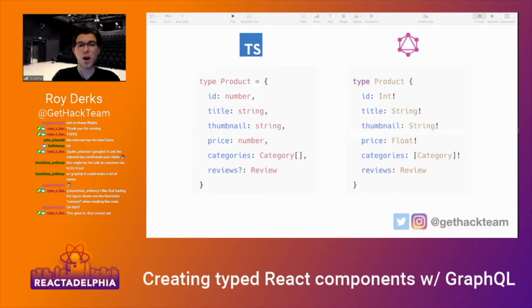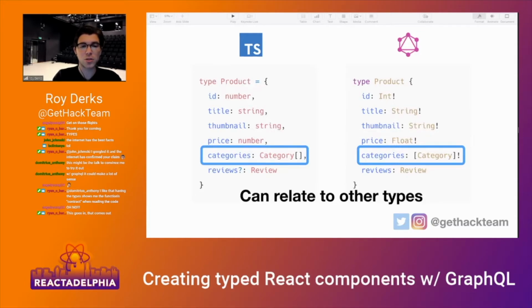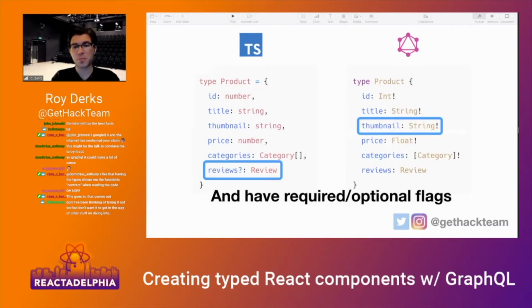Those type systems aren't too different. You can see TypeScript on the left and GraphQL on the right, and this is basically how those type systems compare. They're basically the same, except for the definitions of the type for integers, because there are no integers in TypeScript, there are numbers. String is the same. You also have relationships with other types, like with categories or with review. And they both have the ability to make fields required or optional. That is all in there.